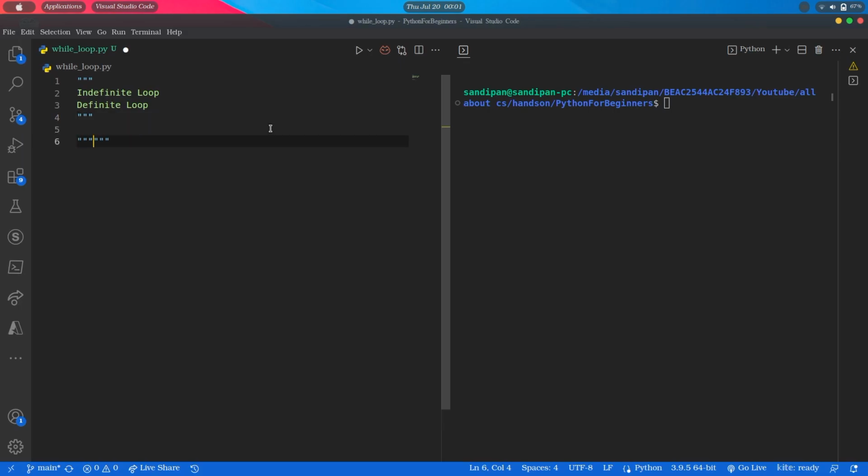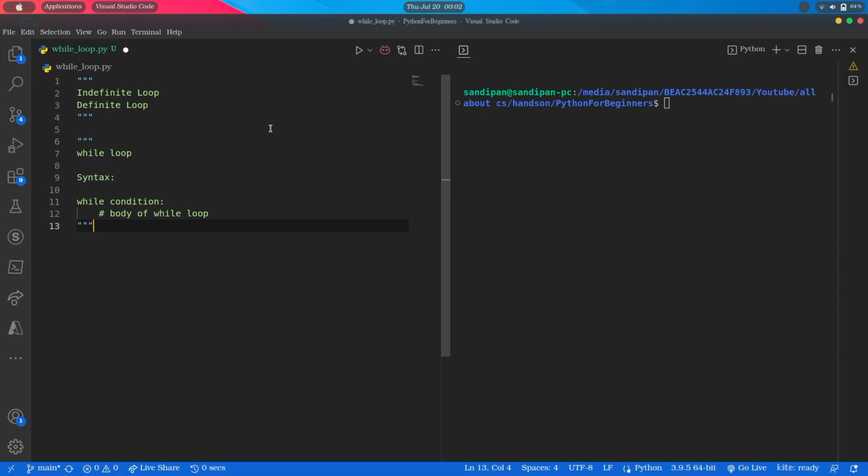So let's start with the while loop first. While is an indefinite type of loop, we will get to know why in this video. The syntax of while will look like this: while, then condition, colon, and the next line with indentation, body of while loop. So, the while loop executes a block of code repeatedly as long as a specified condition is true.